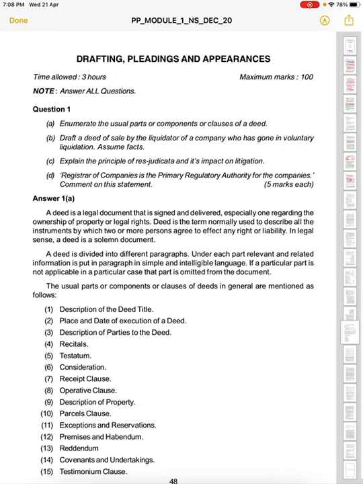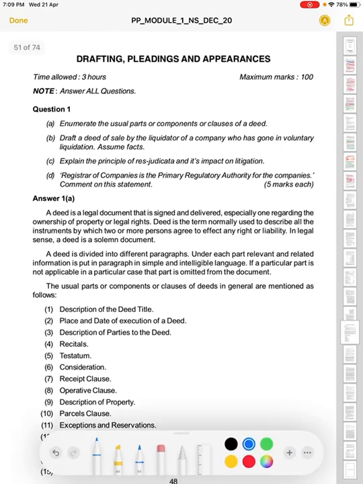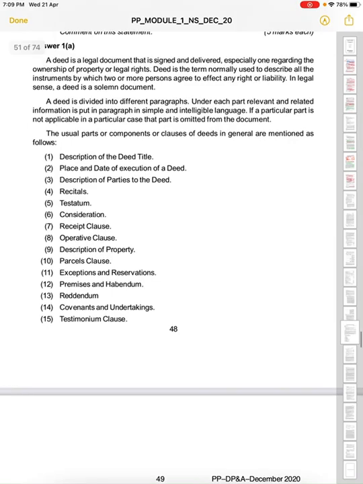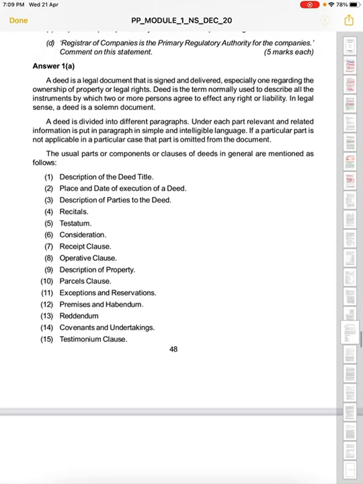Now let's go back to the question. Here we have to enumerate the usual parts or components or clauses of a deed. They are asking what all are the parts and components or clauses of a deed. So in this, we learn that a deed is basically a legal document that is signed and delivered.